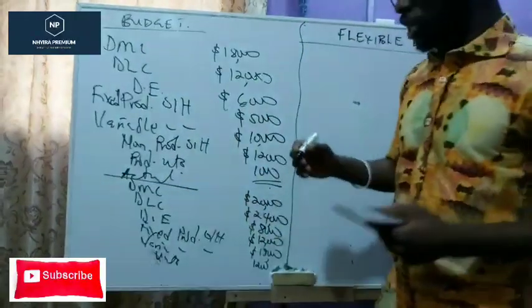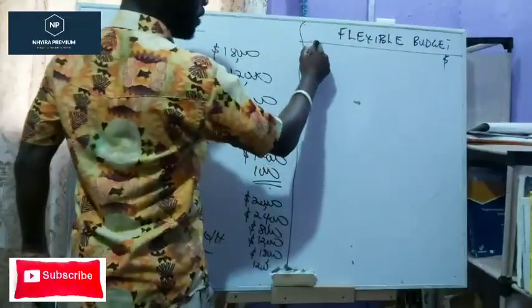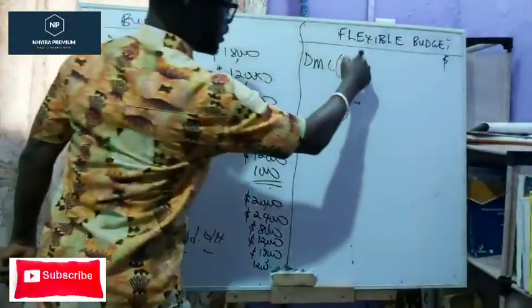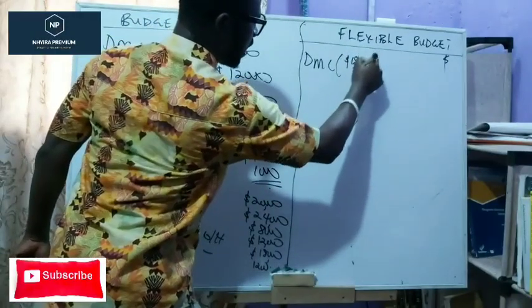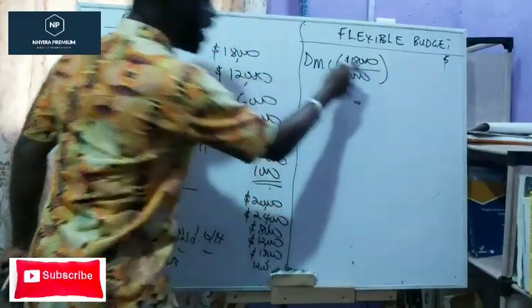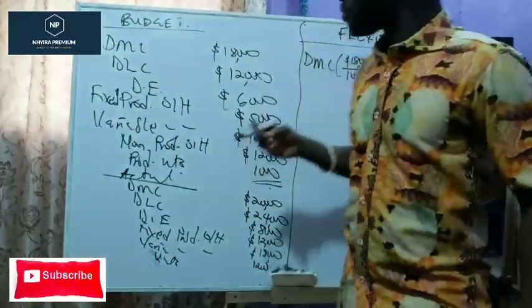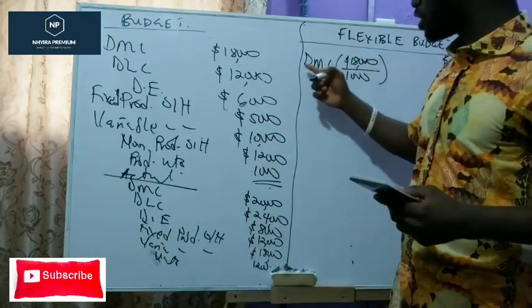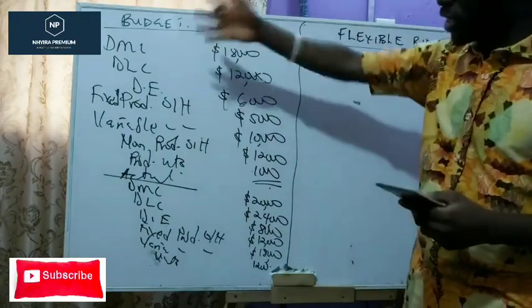So let's begin the journey. The first item there is the direct material cost. Now look at it. Our budget is 18,000, so we're going to put that in brackets. 18,000 divided by the budgeted unit of 1,000 will give us the direct material cost per unit based on the budget.